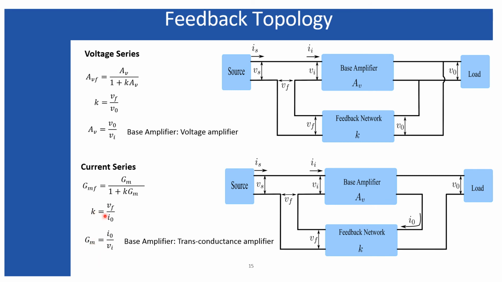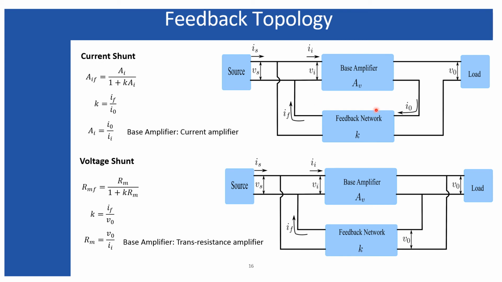The feedback factor is the ratio of the voltage, because it is producing the voltage and it is taking the output current as input. And the closed loop gain here, as I have shown, is also a transconductance type, where GMF represents the gain with feedback and GM is the gain without feedback. But the expression will be similar to the previous one. That means the desensitivity factor 1 plus K times GM should appear over here.